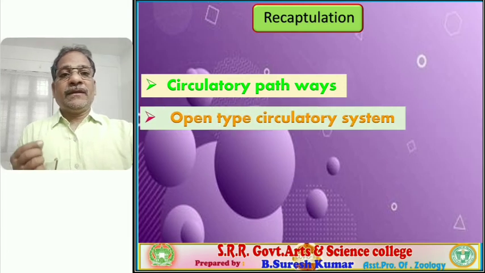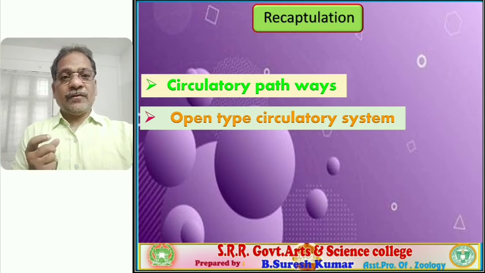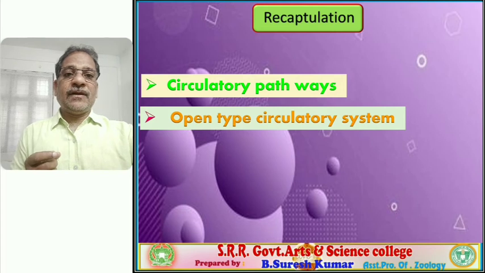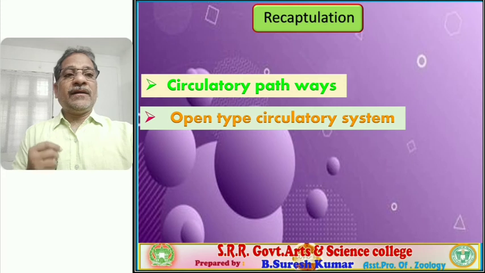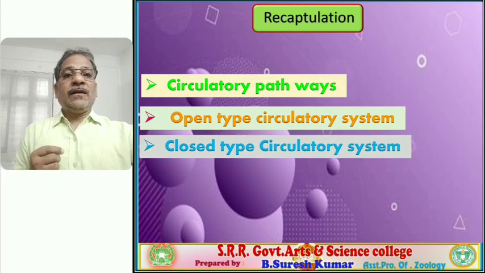Among them, the first one, the open type of circulatory system. The organization and working of the open type of circulatory system we learned in this concept. Later, the closed type of circulatory system.